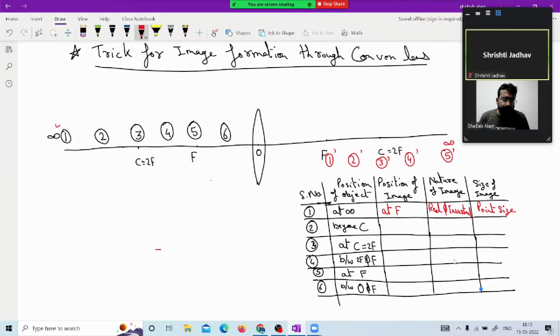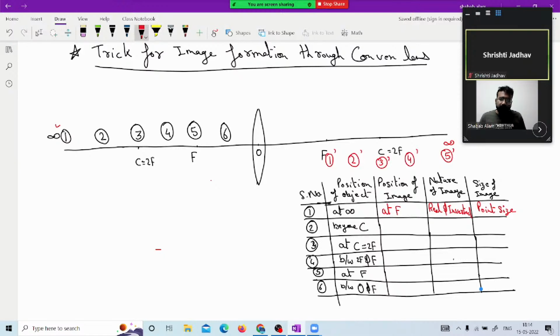If a numerical comes of any kind, where you are given the location of the image, the location of the object, or any one of them, or a few terms are given, you can easily have a picture in your mind that if the object is here, our image should be between this and this, or at that specific location. If the object is beyond C, definitely my image should be between F and 2F. Now we are very clear that the image should be here. What we will do, we will draw the object, we will draw the image, and then we will join the line.